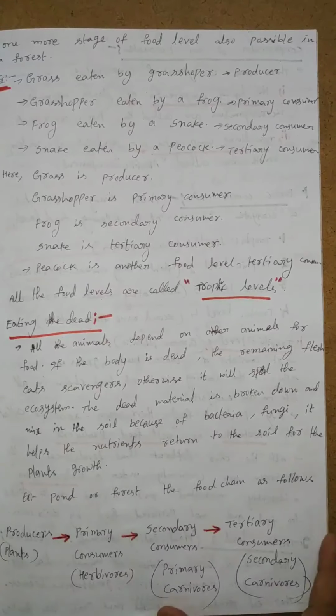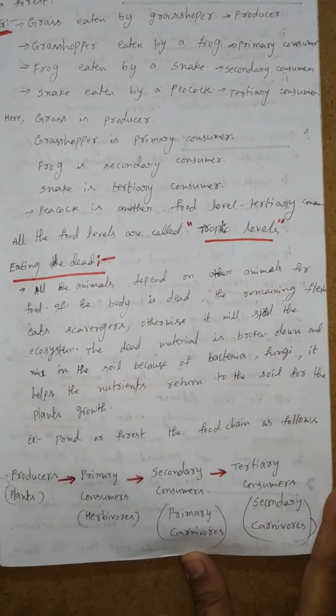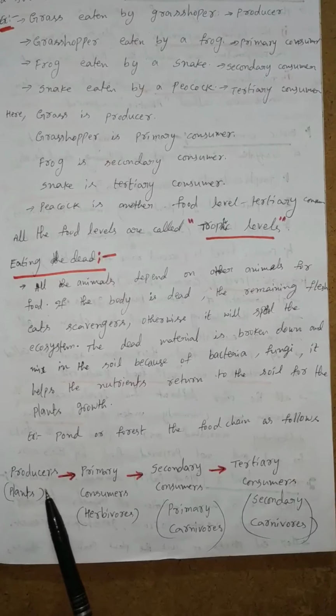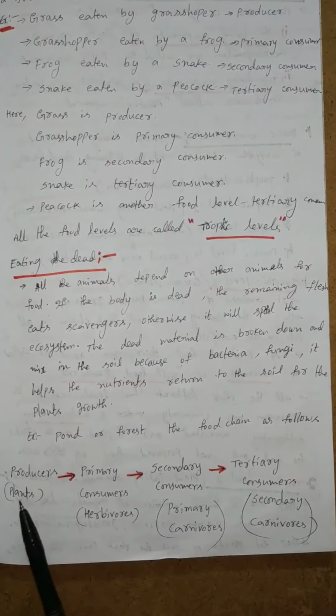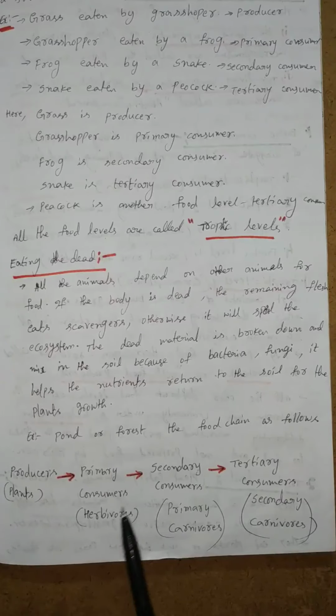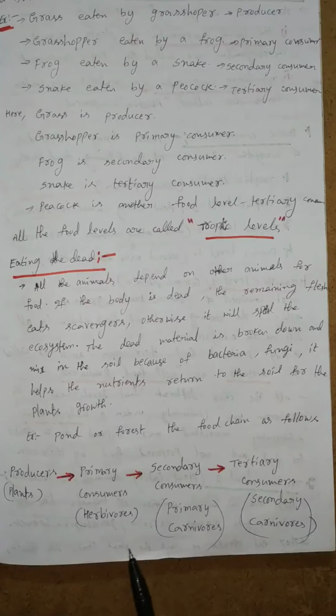Next, the food chains in a pond and forest are as follows. Here is a small mind map. First one, the base: producers. Producers are green plants or autotrophs. Next, primary consumers. These are herbivores, plant eating animals. Next, secondary consumers. Secondary consumers means flesh eating animals.